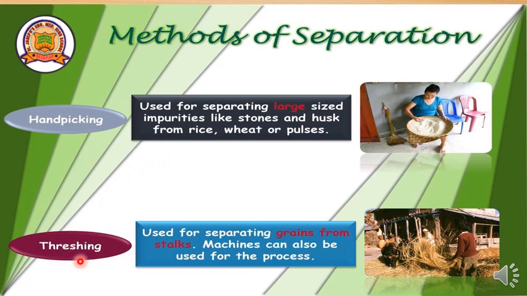The second method is threshing, used for separating grains from stalks. Machines can also be used for the process. You can see here grain being separated from the stalk. They are using bullocks to separate the grains. If it is in large quantity, machines are used nowadays.